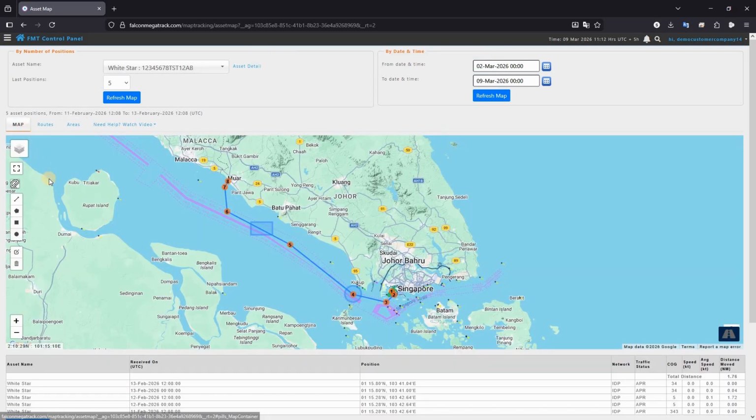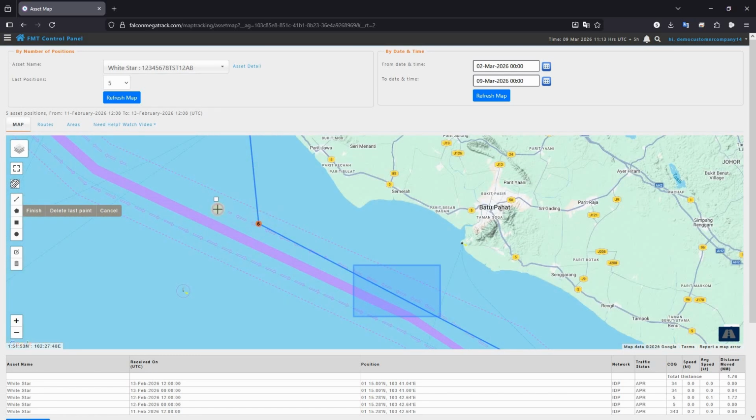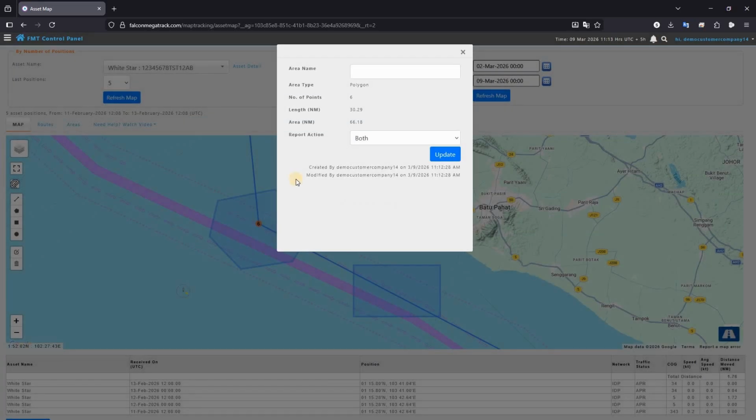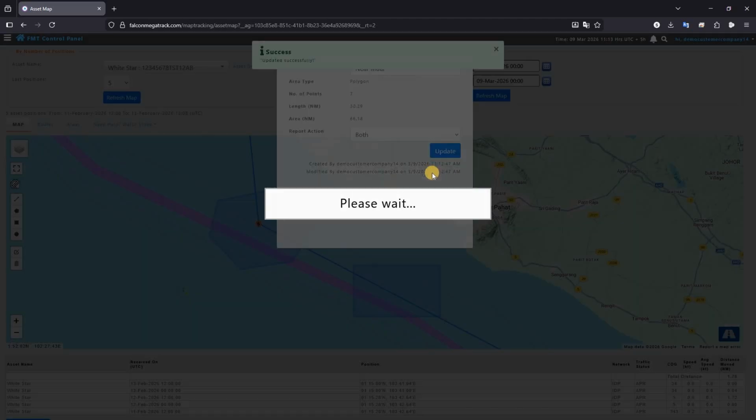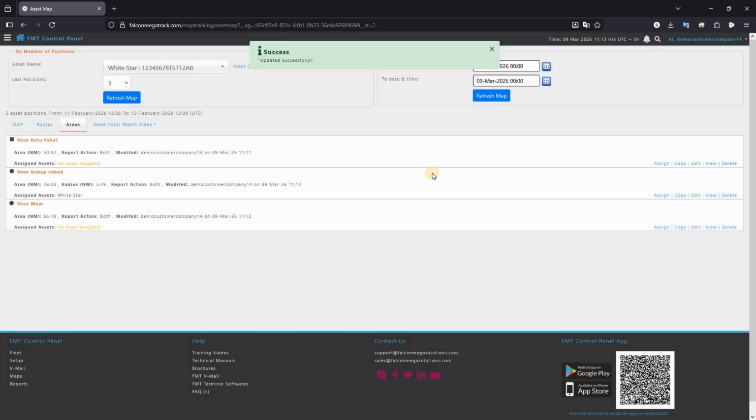To create a custom-shaped area, select Polygon. Click on the route to start drawing the area. Once completed, enter the area name and select the report action. Click on Update to save the area. The area has been created successfully.